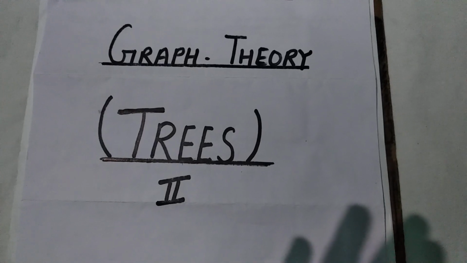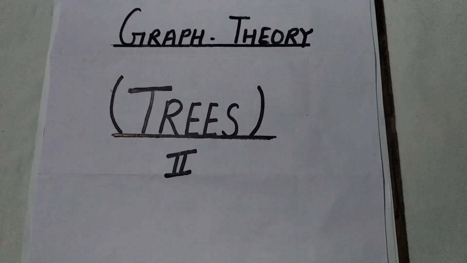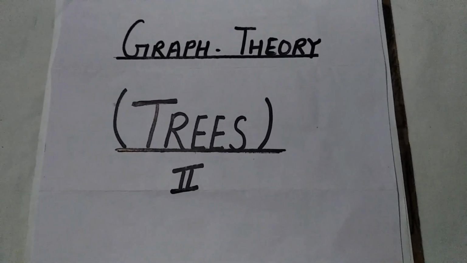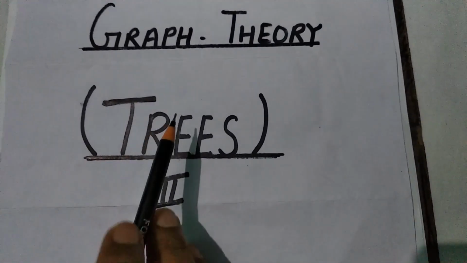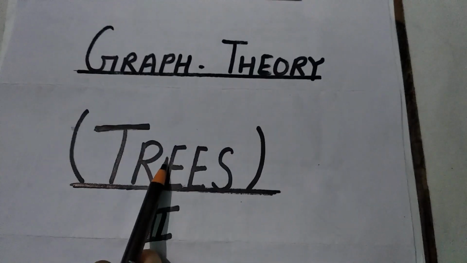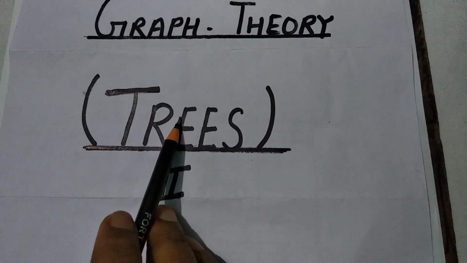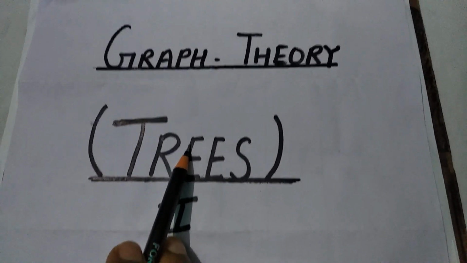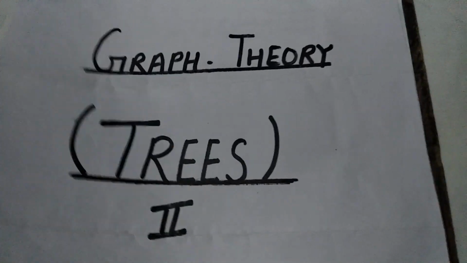In the first video I explained what a tree is, and one of its properties was also explained. That is, there is one and only one path between every pair of vertices in a tree. Conversely, if in a graph G there is one and only one path between every pair of vertices, then G is a tree. So let us go through the other properties.